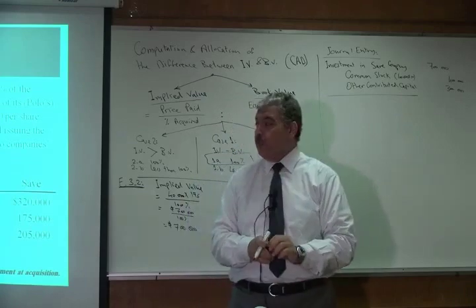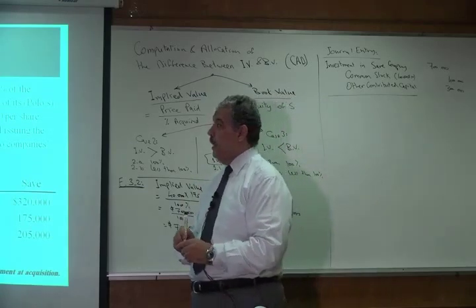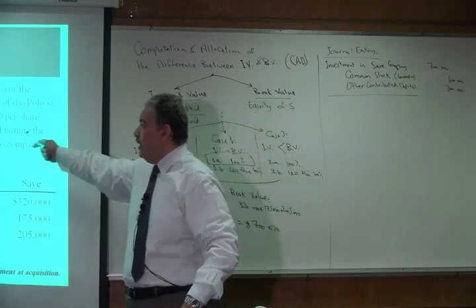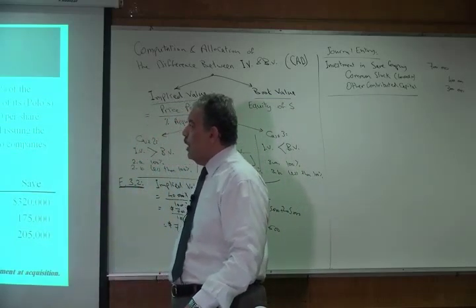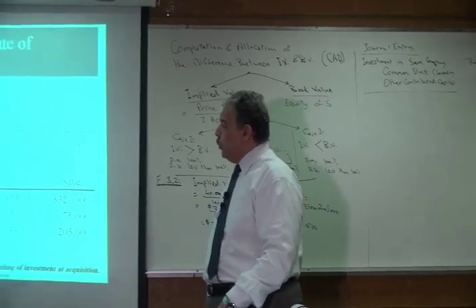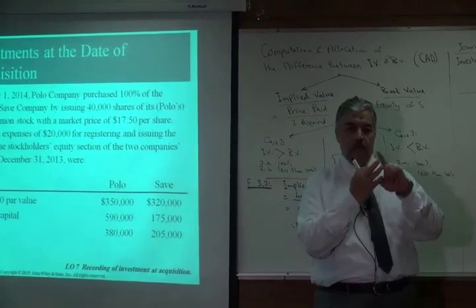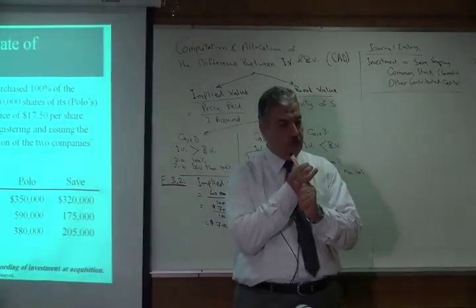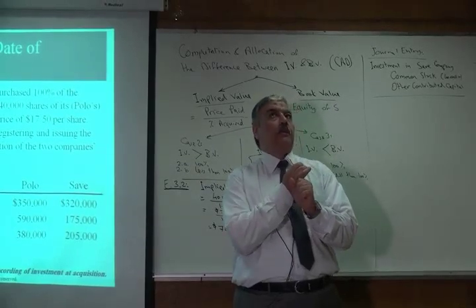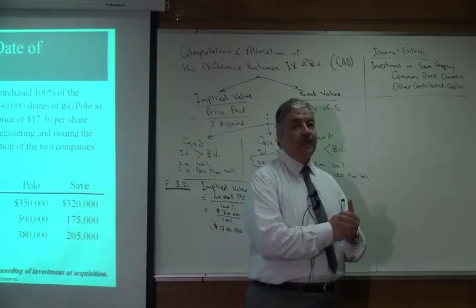Then, in this case, we also have some expenses related to the acquisition. I have $20,000 cash expenses for registration and issuance of the common stock. So this item is type 3 of the expenses, and type 3 of the expenses will be recorded as a reduction of the other contributed capital.